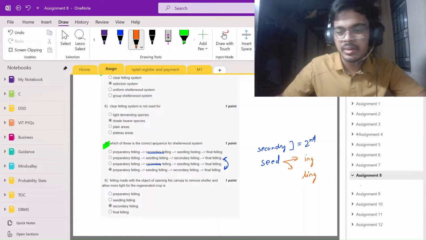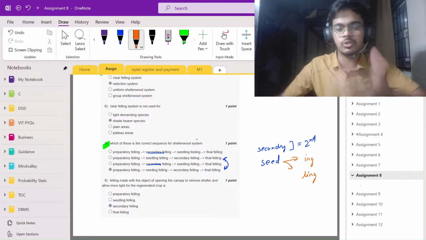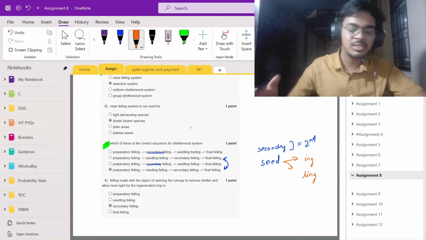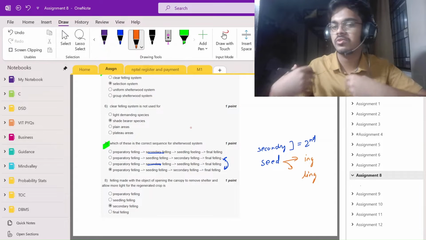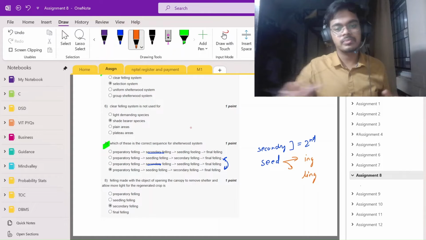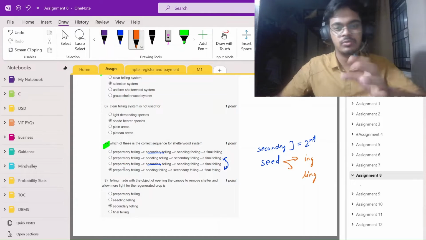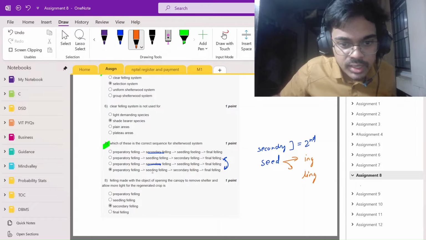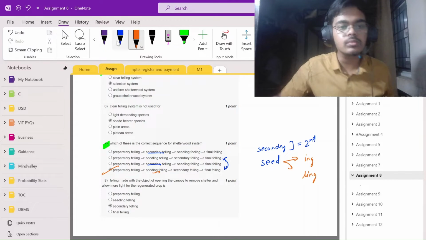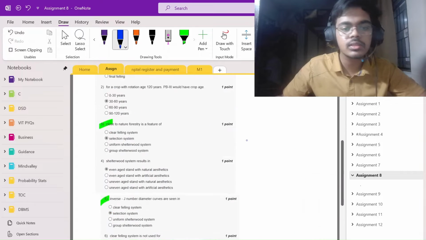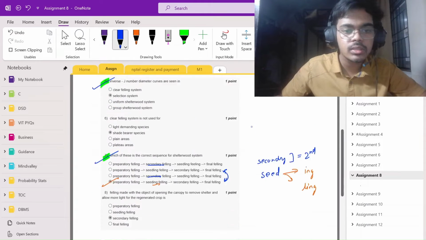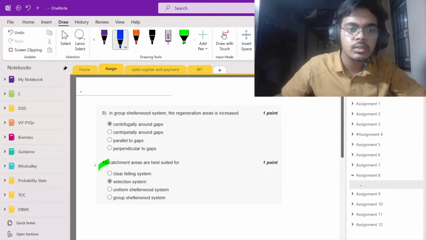I remember this for myself. Maybe it's not logical for you. This is a mnemonic which I made. It is not for everyone, so take the benefit only if it resonates with you. So seeding is correct. This question done.